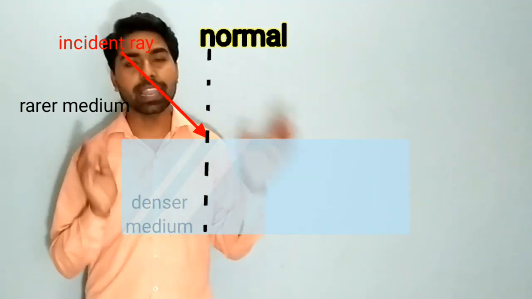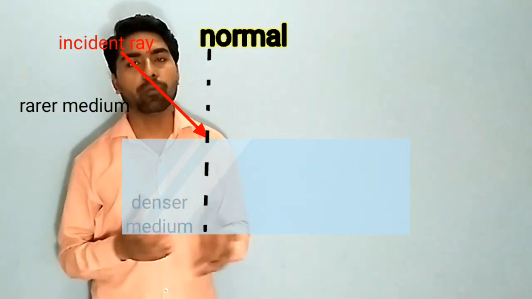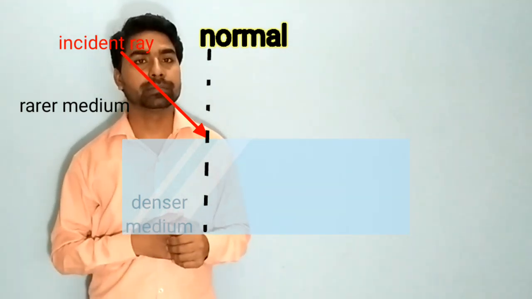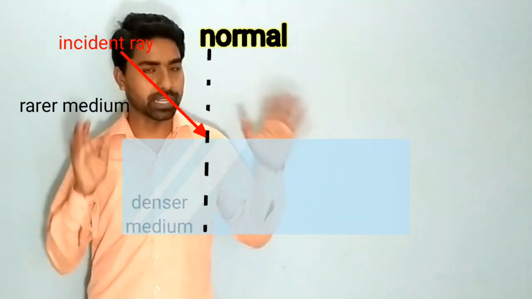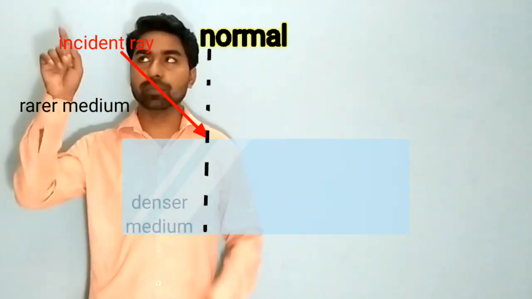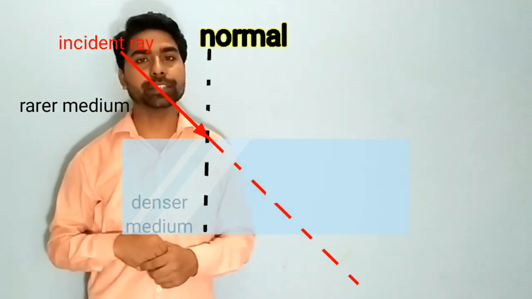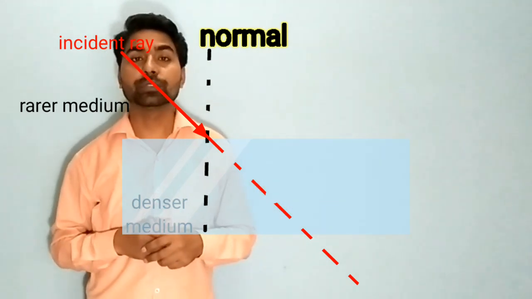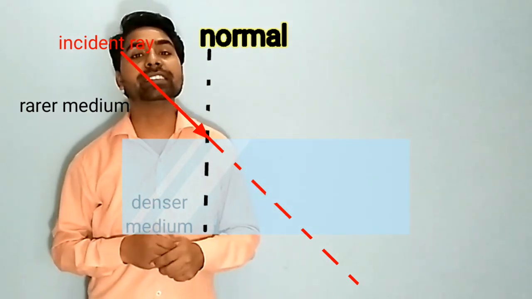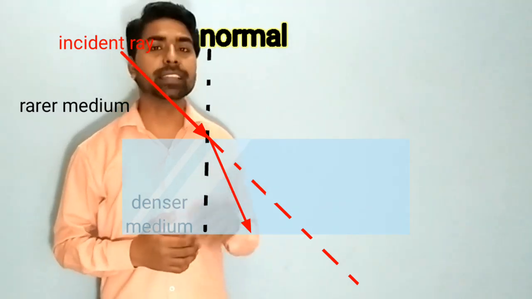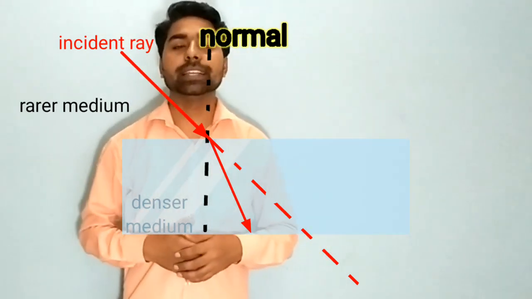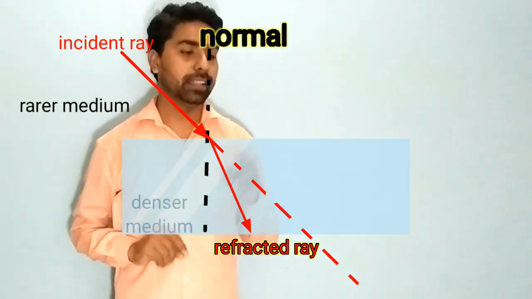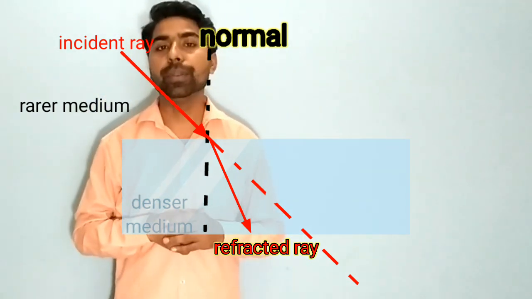Now the light is going through the second medium. What will happen if this medium is denser? Suppose there was no medium. Then this light which is coming would go straight in this direction. But there is a medium, so the light will bend towards the normal. This light which bends toward the normal is called the refracted ray. Incident ray, refracted ray, and this one is called the normal.